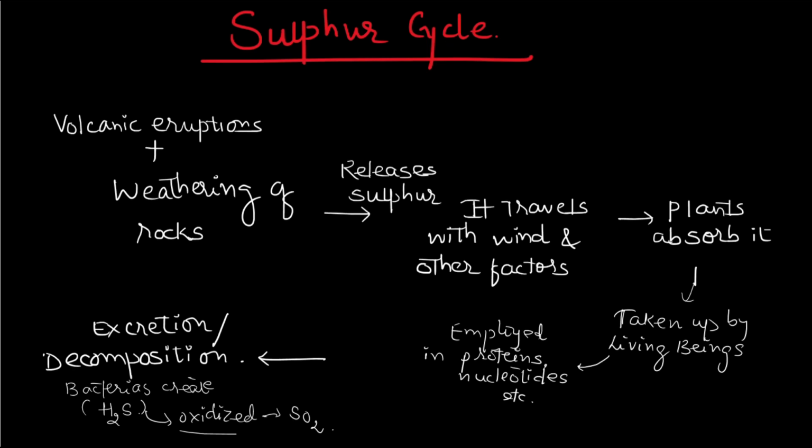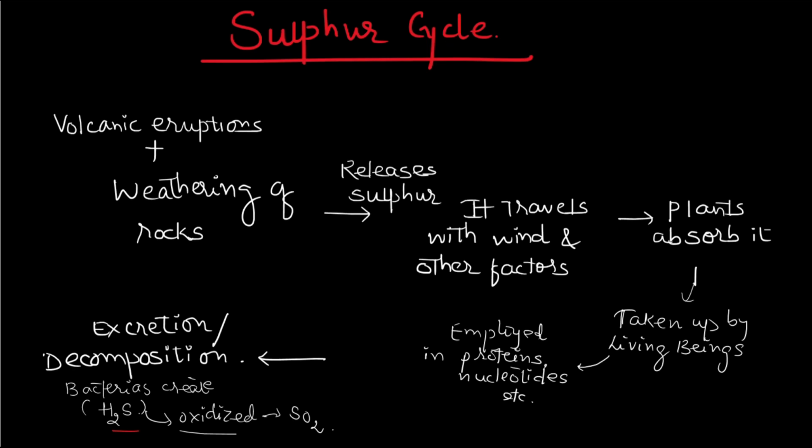Eventually, when excretion or decomposition takes place, that means the death and decay of a human body or an animal body, the bacteria present there form dihydrogen sulfide. Hydrogen sulfide is formed, and when oxidized it gives rise to sulfur dioxide.